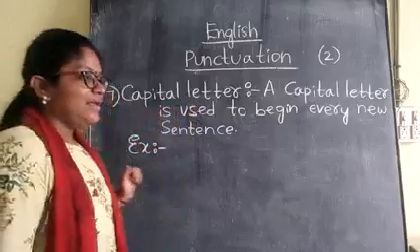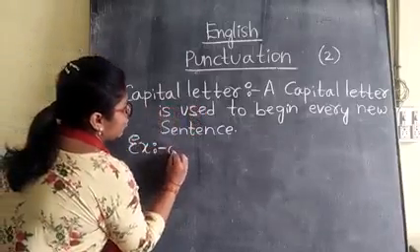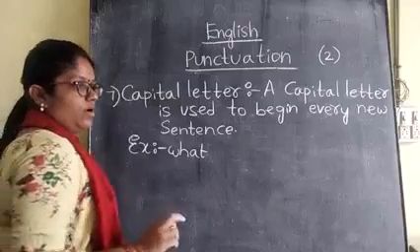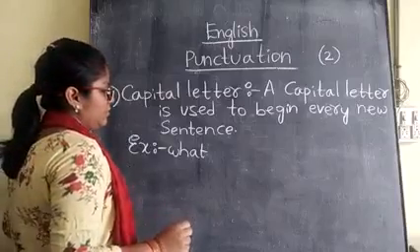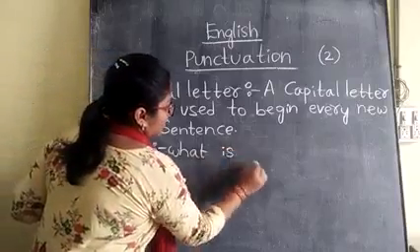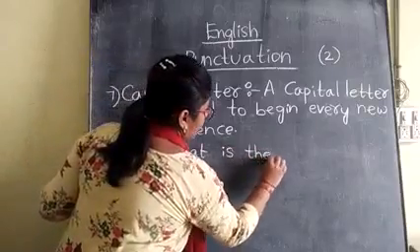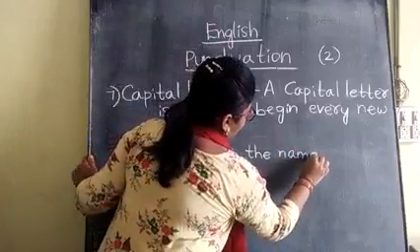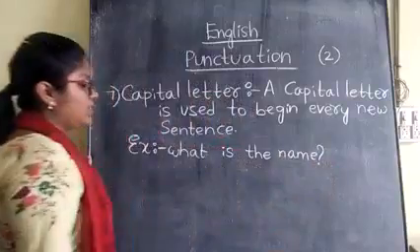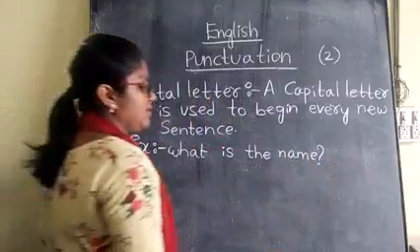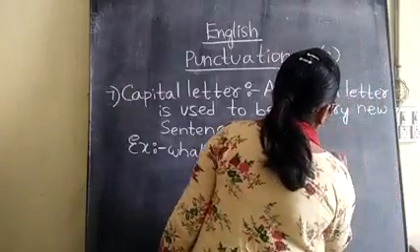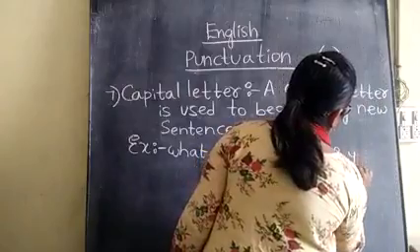How will we write? Here I have written small. What is the name of your sister?